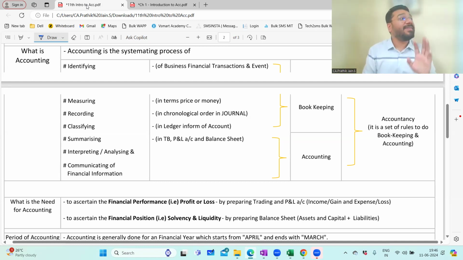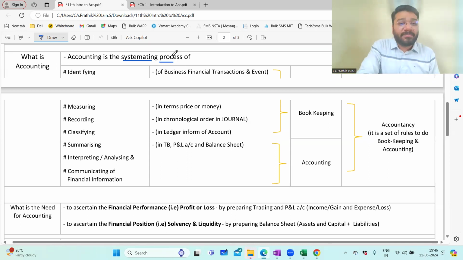So now we'll understand the entire meaning in one class. We'll take one class to understand this. There are a lot of points to be discussed, and to be very honest, each and every point is one chapter. Let's focus on this. So what is accounting? Accounting is a systematic process.